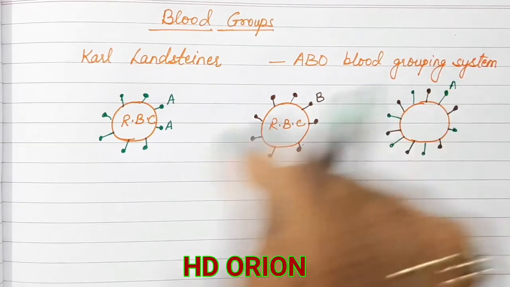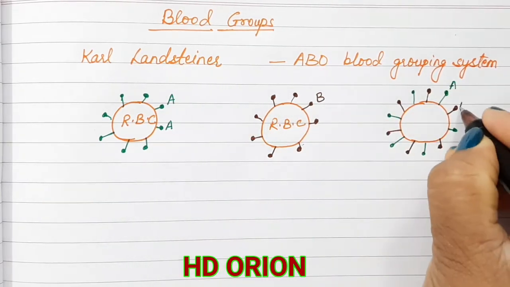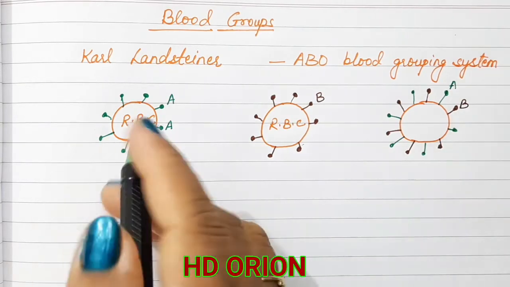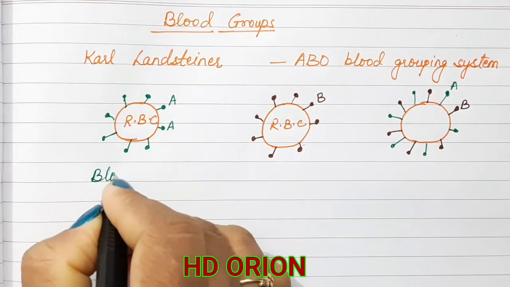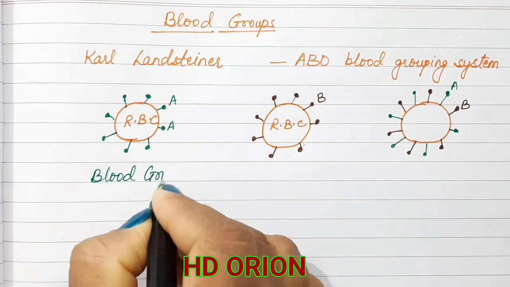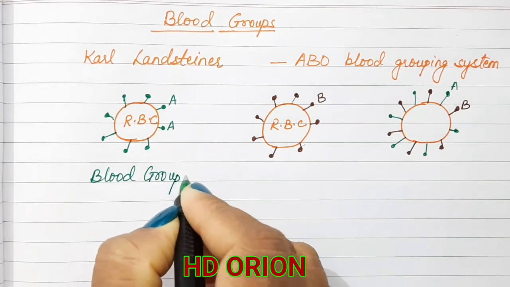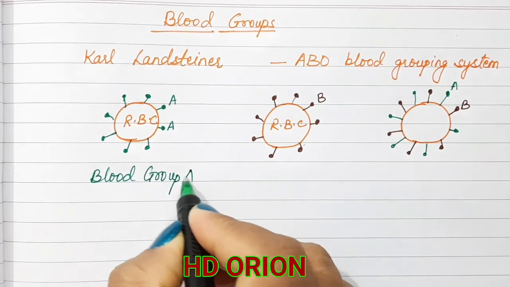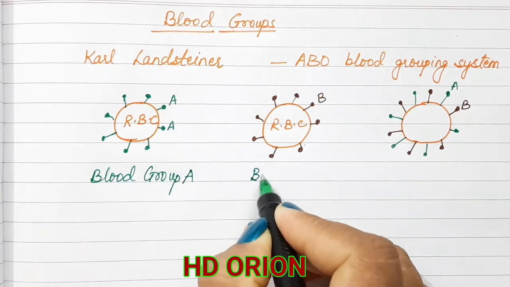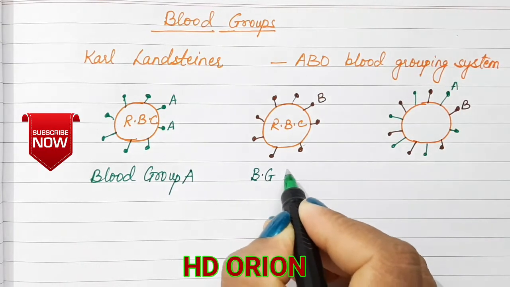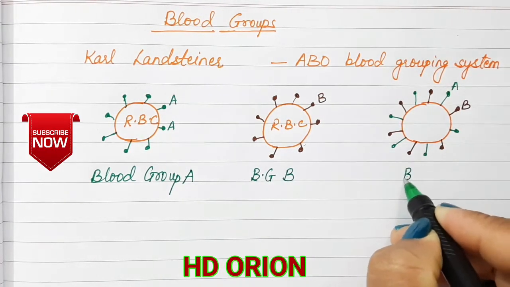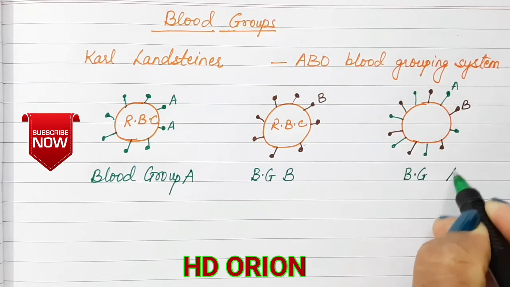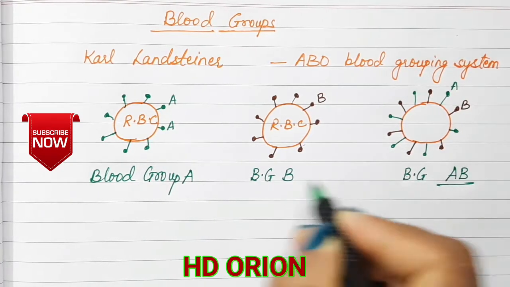This is A type of antigen and this is B type of antigen. So this is what is blood group A. This is blood group B and this is blood group AB.